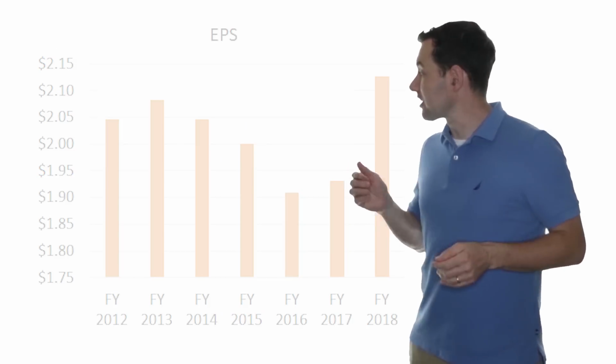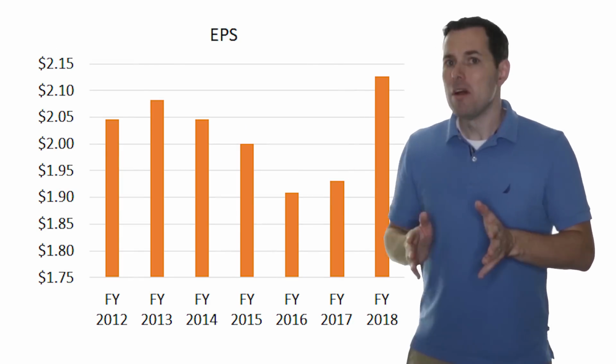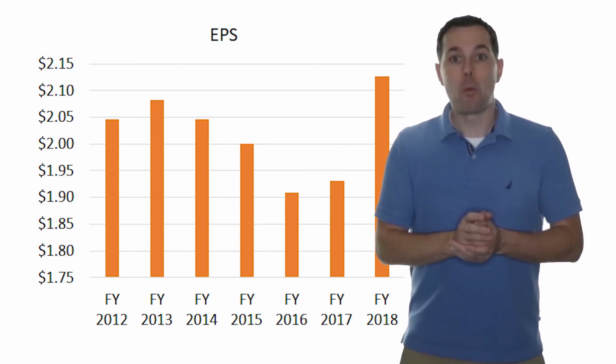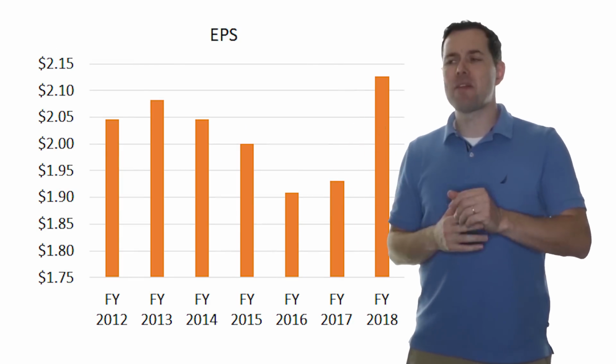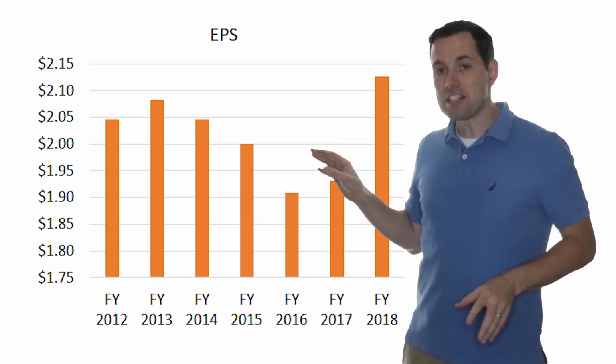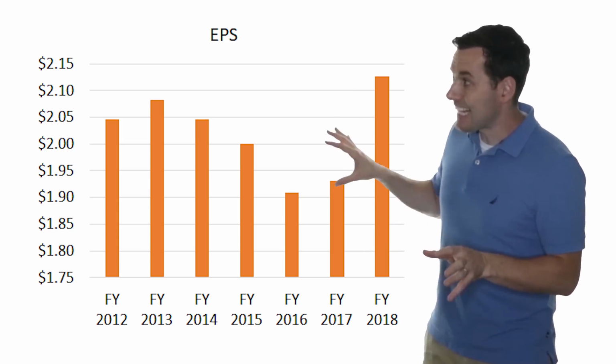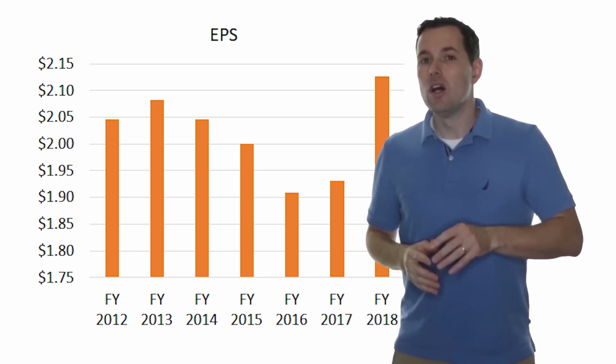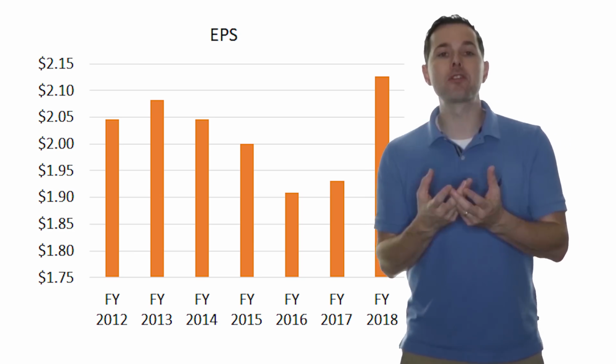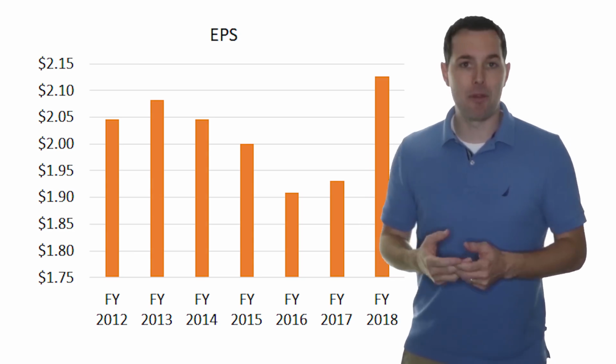Now, when we look at the earnings per share, well, now this looks quite different. We're not sure why yet. We'd have to dig into that. Maybe they bought back shares. There's lots of ways this could happen, but getting an idea of the growth overall will help us further understand the business and how they're making money.